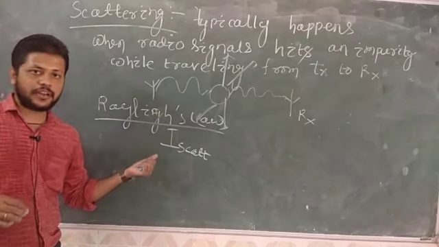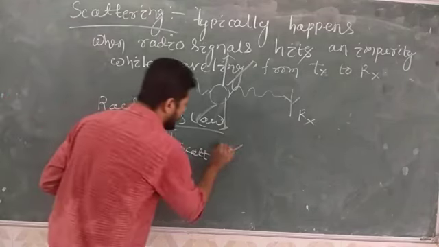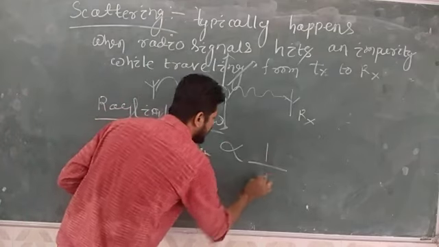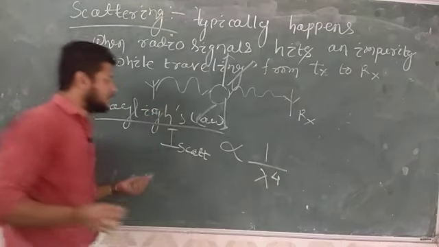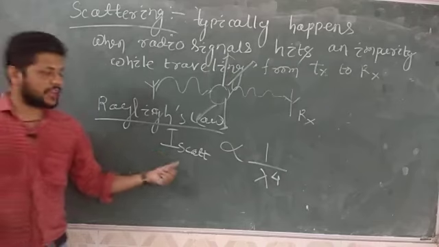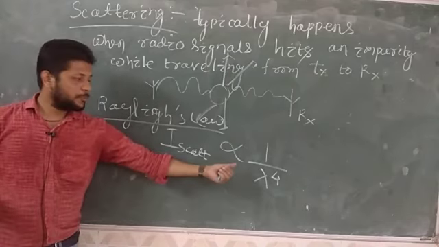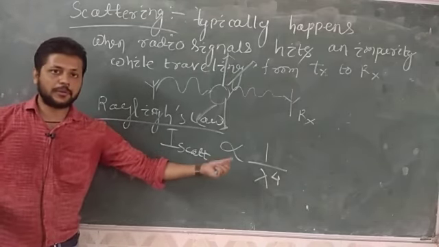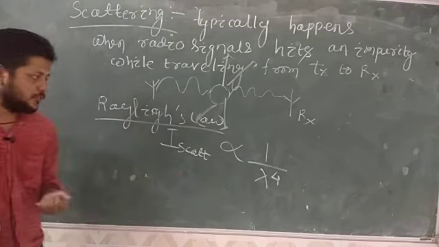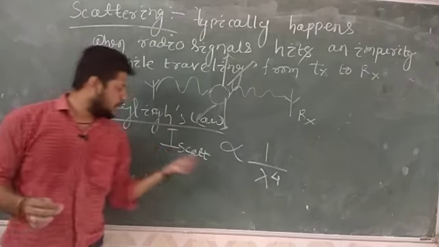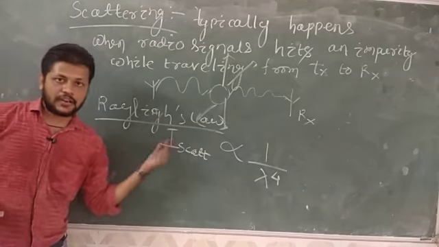So the intensity of scattering is inversely proportional to 1 by lambda to the power 4. Rayleigh's law states that the intensity of scattering is inversely proportional to the 4th power of wavelength. So higher the wavelength, least is the scattering.